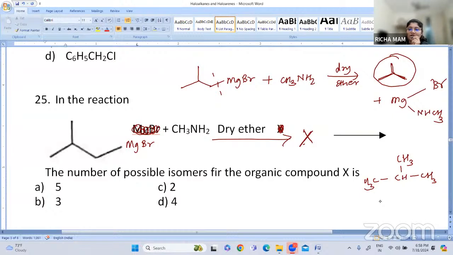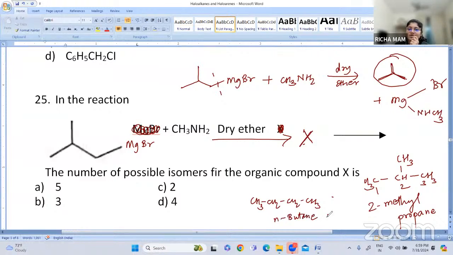Okay, so the possible isomers: if this is 1, 2, and 3, so this is 2-methyl propane, the iso form. Another way of writing this can be CH3, CH2, CH2, and CH3. So this is n-butane. So how many are possible? Two isomers are possible. So option number C is the answer.